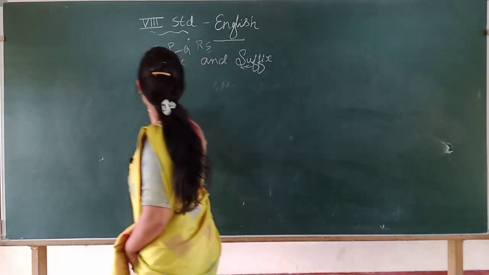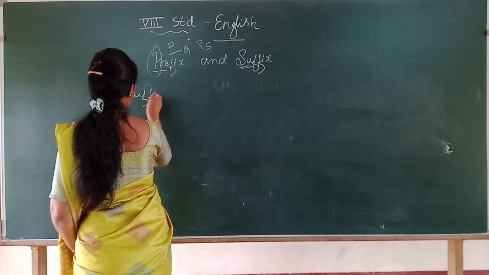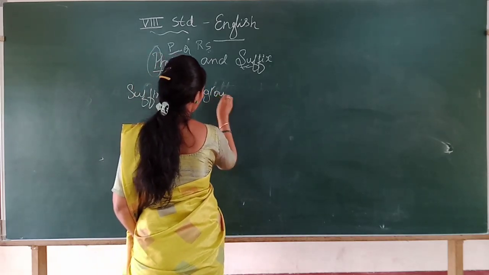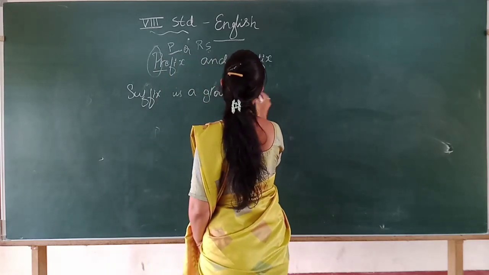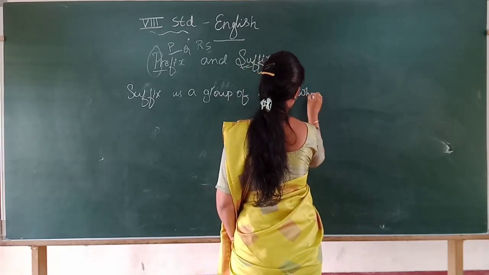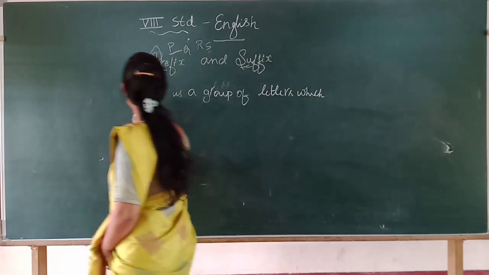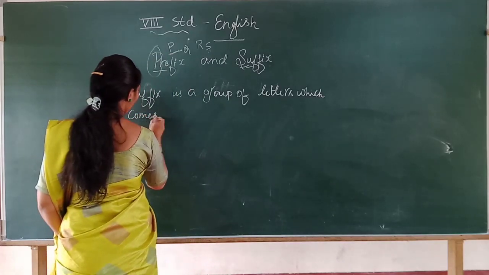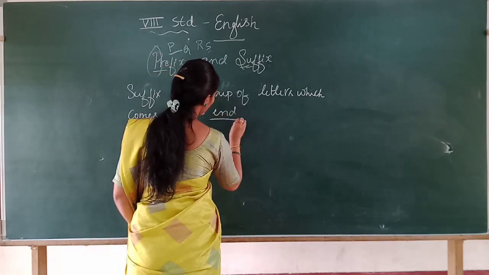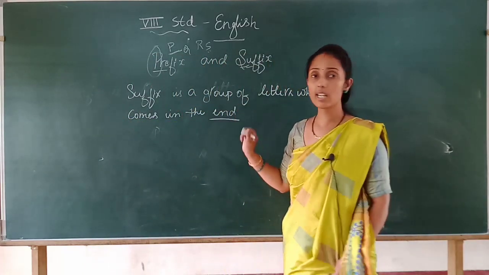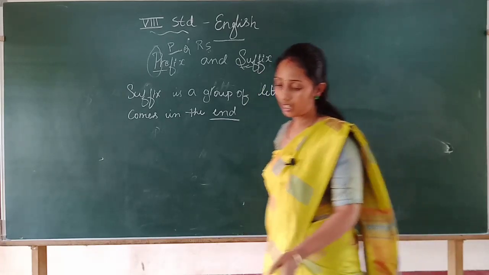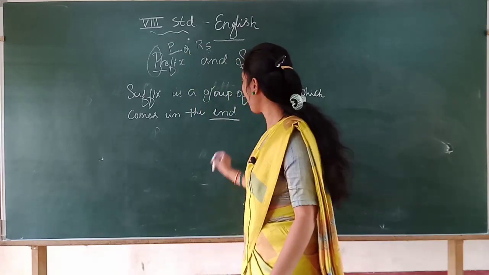So suffix, as I told, suffix is a group of letters which comes in the end. So remember, children, suffix always comes in the end of the word. So here example, maintain.